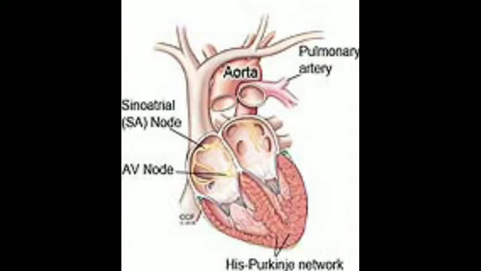Is that clear? And what is the function? Why is it called the pacemaker? Pace means what? The speed at which a particular thing moves. So similarly, the speed or the pace with which the heart moves is regulated by these particular specialized muscle cells, which are known as the SA node.